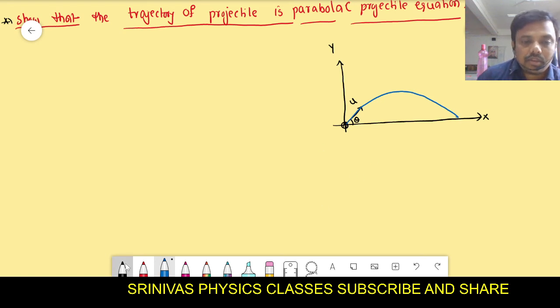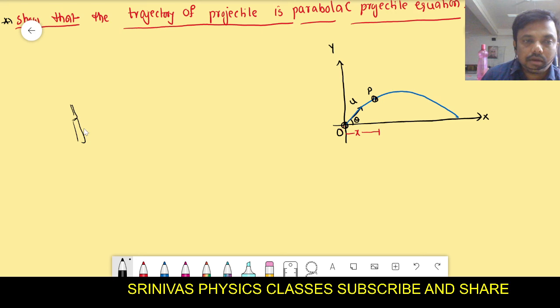After some time, the body reaches this point. Here it travels some distance along the x-axis and some distance along the y-axis. For example, it takes time t to travel from O to P. This is the point O and this is the point P. The time taken to travel from O to P is t, let us consider.